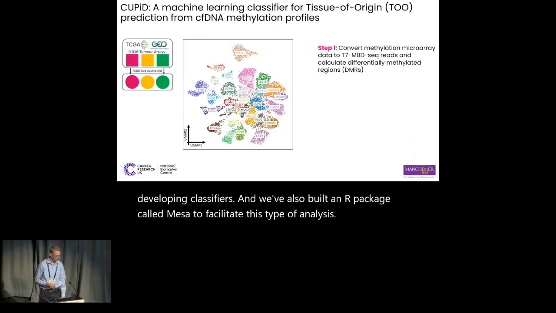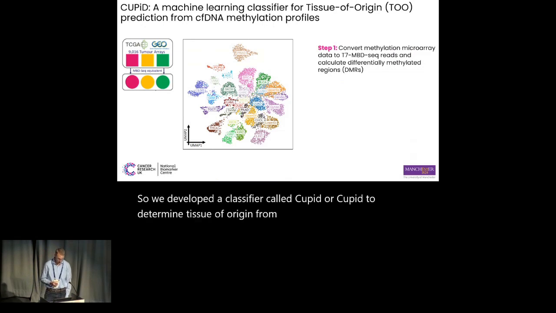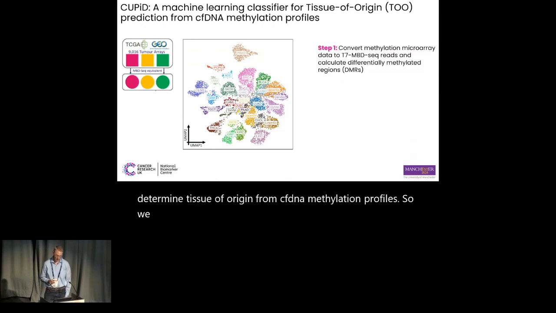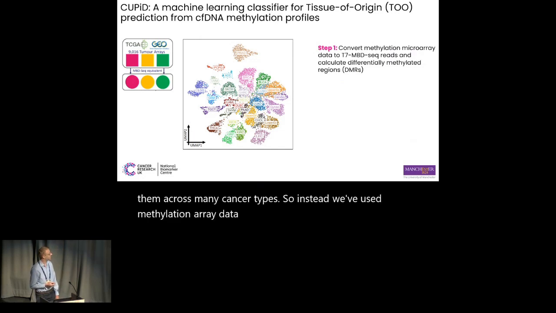So we developed a classifier called CUPiD to determine tissue of origin from cfDNA methylation profiles. We don't have a sufficient number of cfDNA samples to train a tissue of origin classifier, because you need them across many cancer types. So instead, we've used methylation array data, primarily from TCGA.